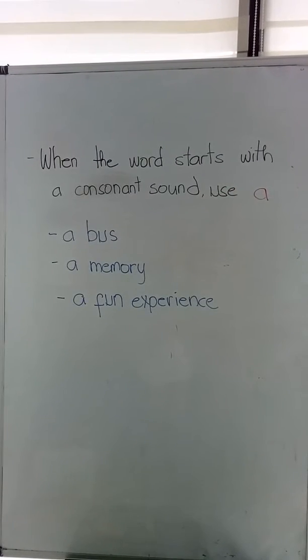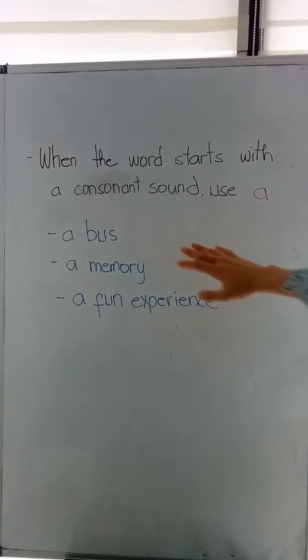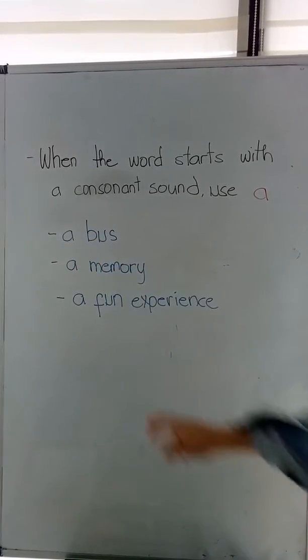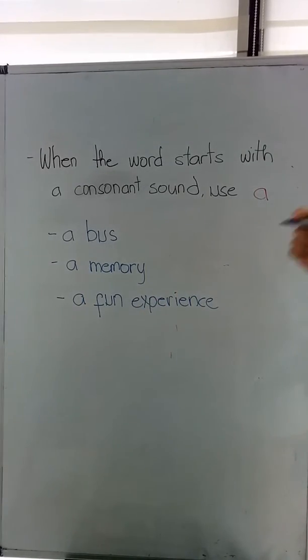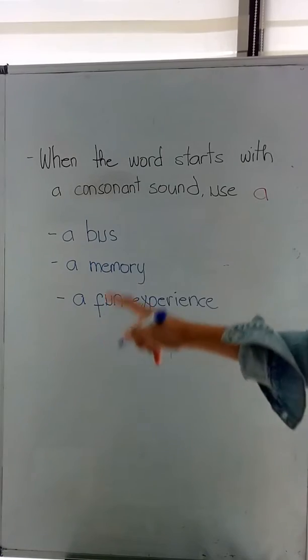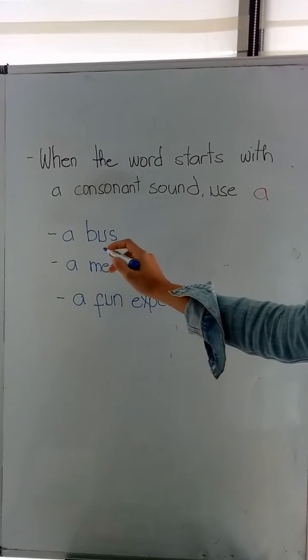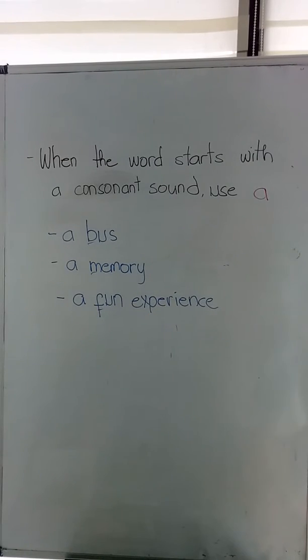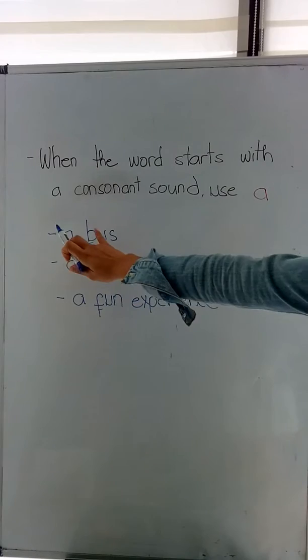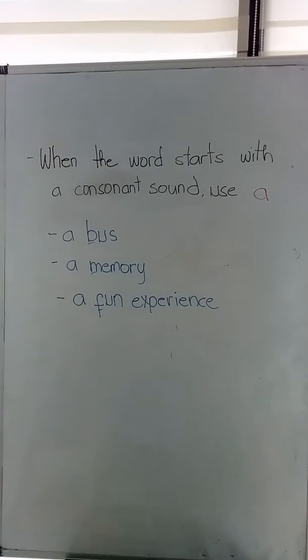But when a word starts with a consonant sound, use the article a. For example, a boss, a memory, a fun experience. The word after a has a consonant sound. It's not a vowel, so that is why we use the article a to it.